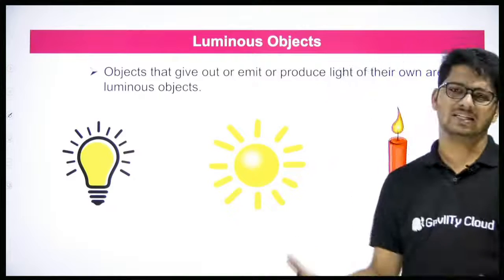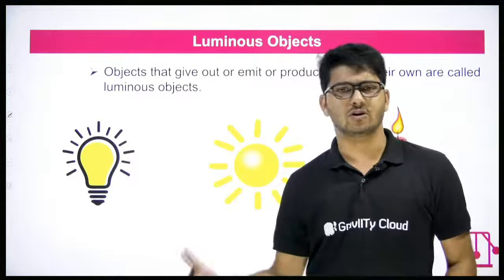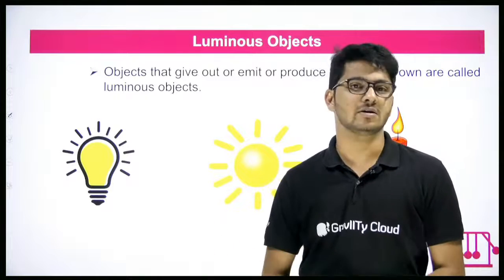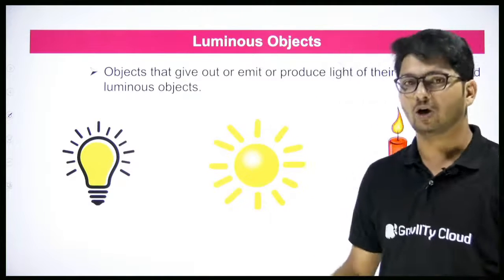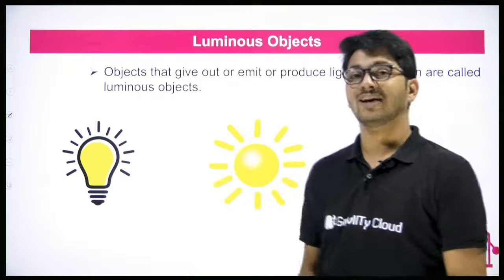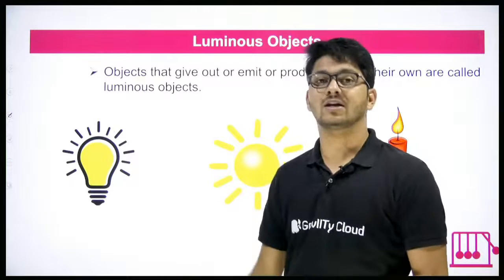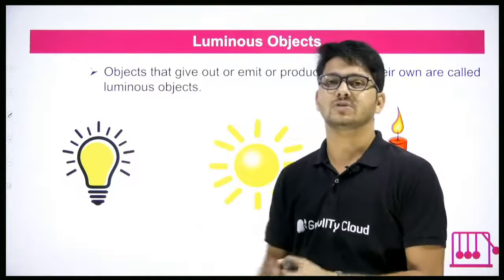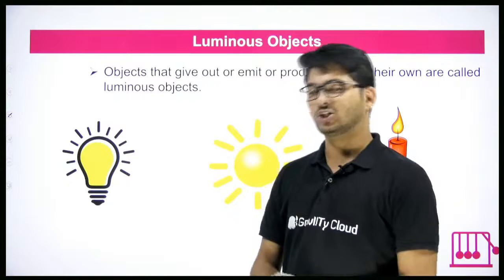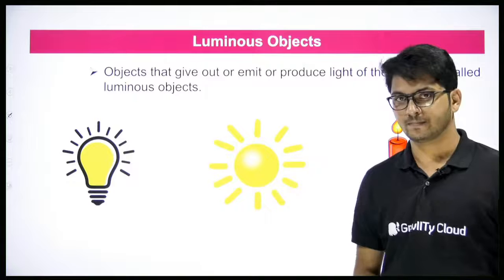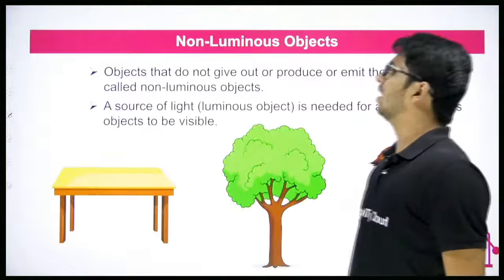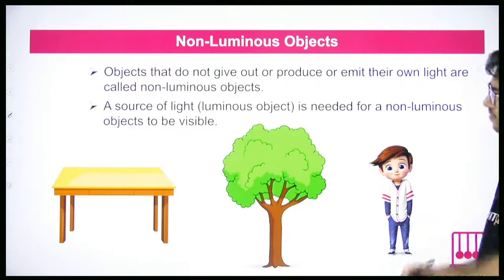In fact, there are many other examples. Even a mobile phone, a laptop screen. Those are also luminous objects. A torchlight, luminous objects. Firefly, luminous object. Fire, luminous object. Understood? All of them produce their own light. Good? Okay. What about non-luminous then?